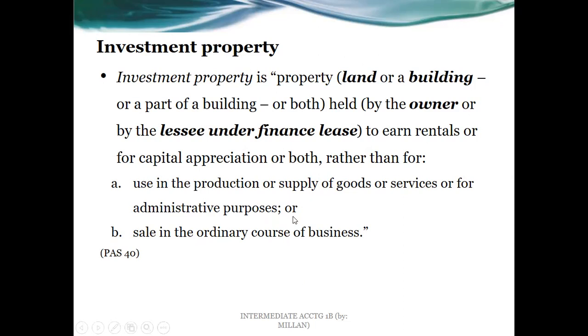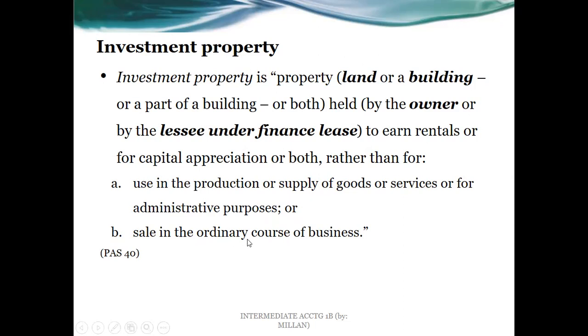And this is under finance lease. What's the purpose? To earn rentals or for capital appreciation, or both, rather than for use in the production or supply of goods or services, or for administrative purposes, or sale in the ordinary course of the business.